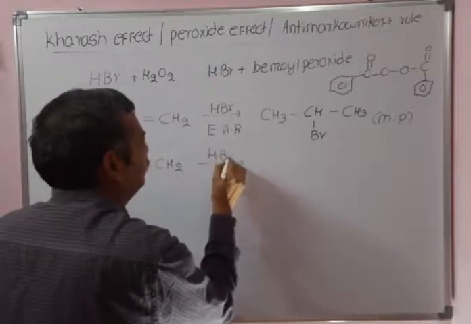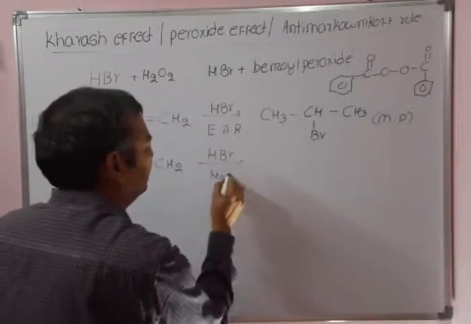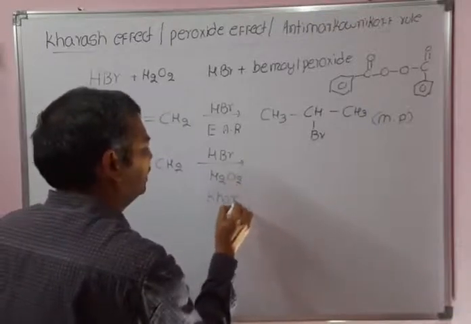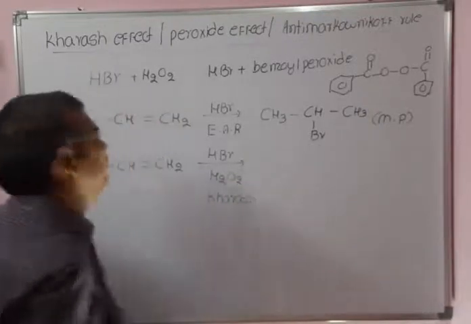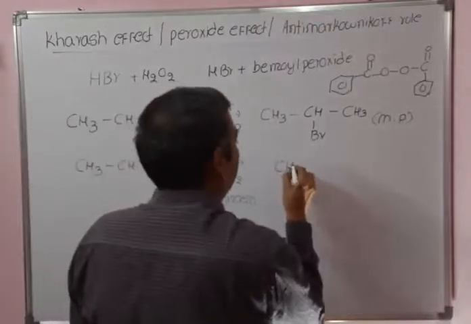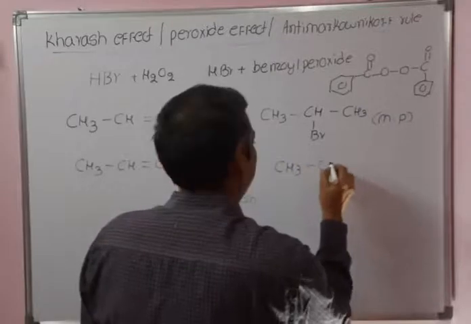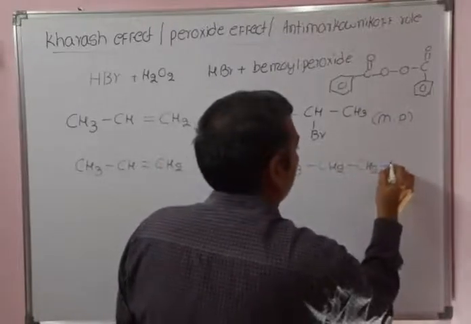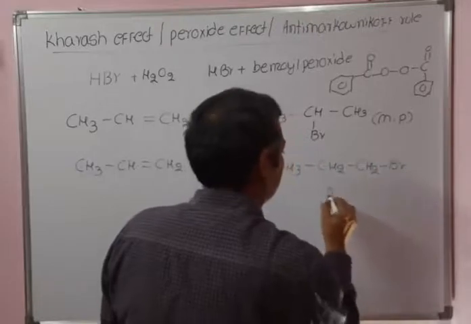Whereas if you use the same reaction, CH3-CH=CH2 with HBr, in the presence of H2O2, that is a peroxide effect or Kharasch effect, we will get the anti-Markovnikov product. So the product obtained is opposite to that one. See, CH3-CH2-CH2Br will be obtained. So this is the anti-Markovnikov product.